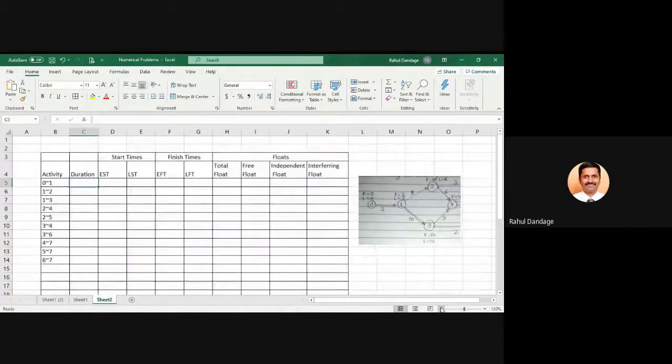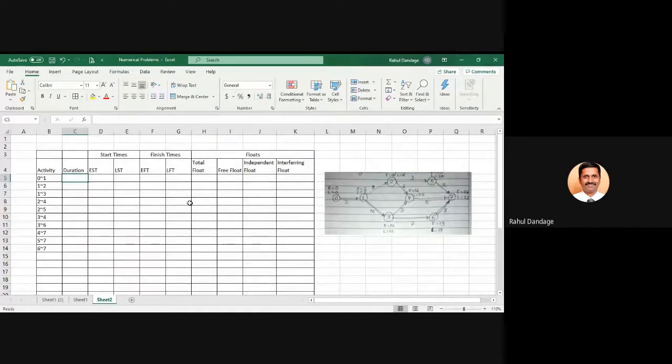Otherwise, I will have to minimize this. 0 to 1, 2, 1 to 2, 8, 1 to 3, 10, 2 to 4, 6, 2 to 5, 3, then 3 to 4, it is also 3, 3 to 6, it is 7, and then 4 to 7, it is 5, 5 to 7, it is 2, and 6 to 7, it is 8.